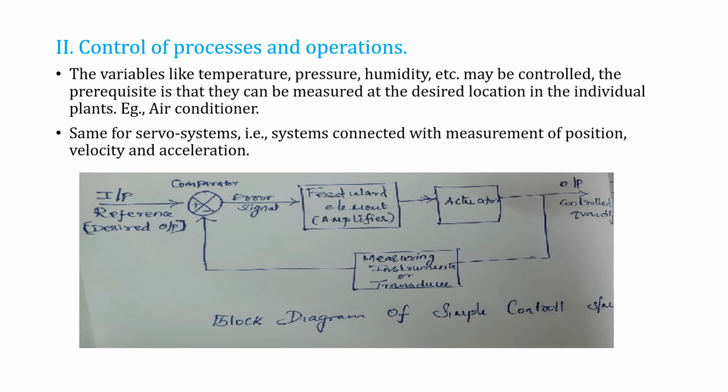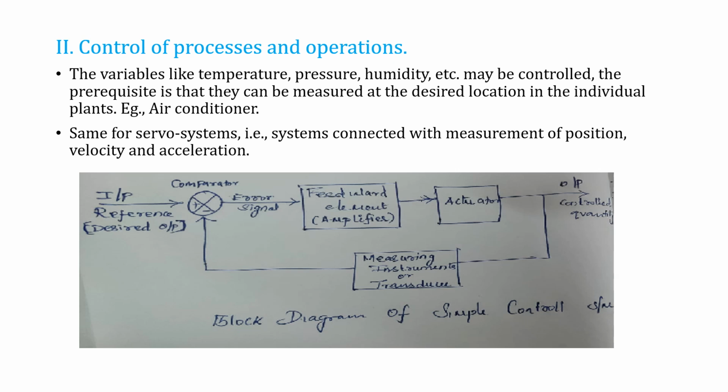If the output does not come out as desired, what we expected, then the output is given to the measuring instrument or transducer. The transducer converts the output quantity to the same kind of quantity as the input reference. Then the comparator compares the input reference signal and the feedback signal, by multiplication, addition or subtraction, and gives the desired error signal to the feedback element amplifier.